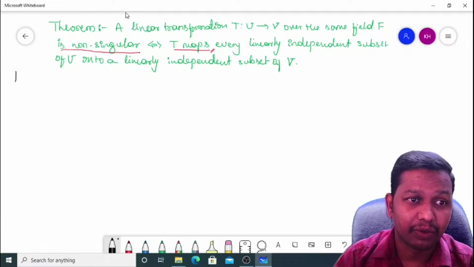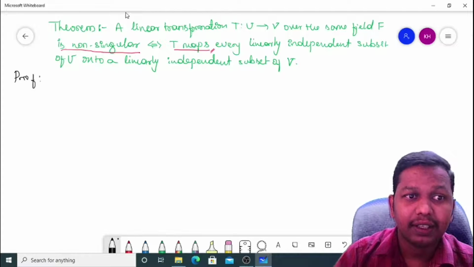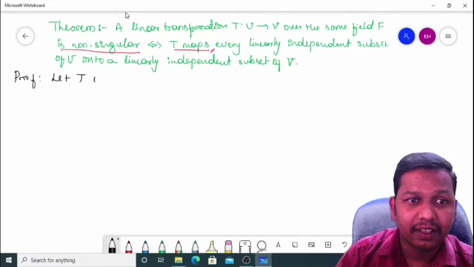Let's see the proof of the theorem. Let me consider T is non-singular. What do I need to prove?